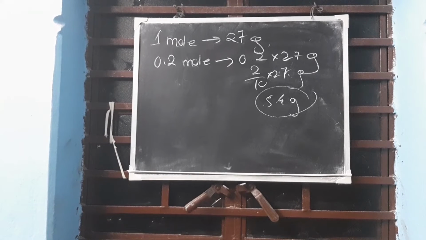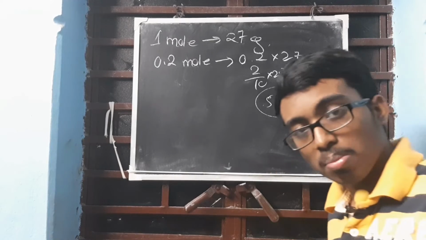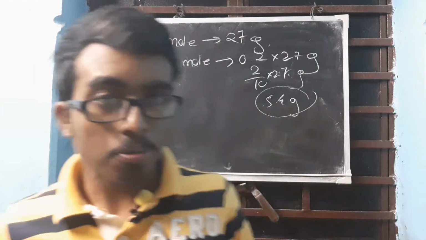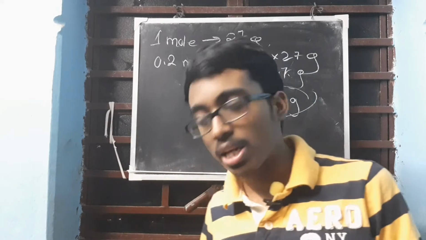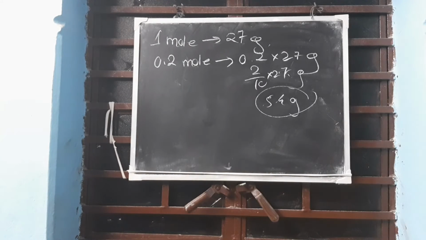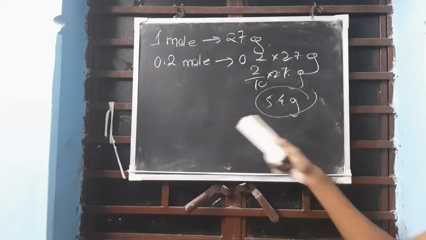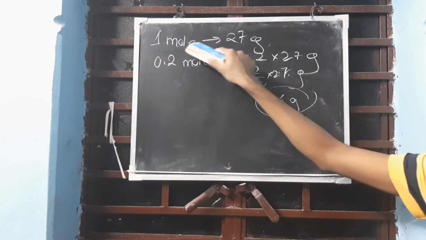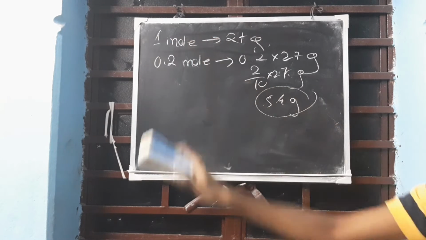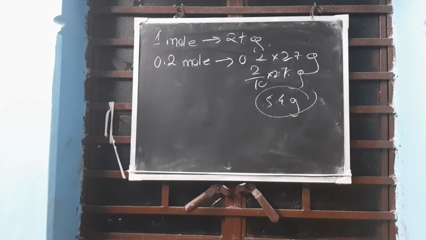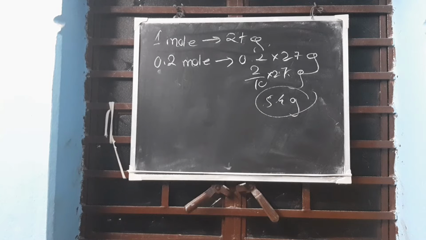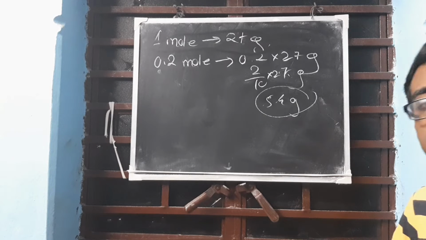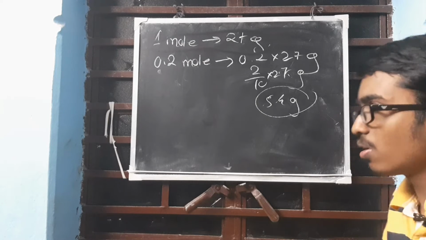Understood or not understood? Approach is get 1 mole, apply unitary method. If you make an error over here, then I have nothing to say. Errors might happen, that's fine, but you should avoid it. Unitary method is simply applied. You have to memorize this value because it will not be mentioned in your question. So we got the value of 1 mole, then we found the value of 0.2 mole. Clear? Even you can do this calculation mentally.